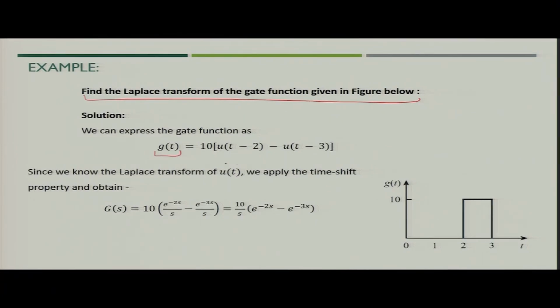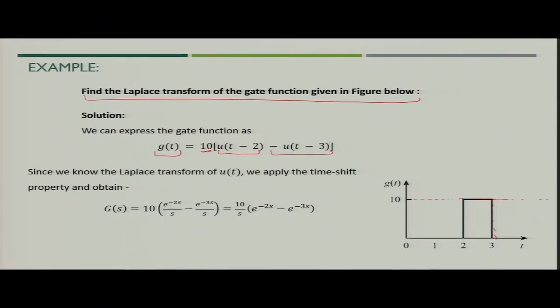This function g t is nothing but 10, because 10 is the amplitude, multiplied by the unit step function delayed by 2 time periods, so u t minus 2. So, there is one function like this, and minus u t minus 3 means there is another function which is like this. When you combine both of them, you write minus u t minus 3.